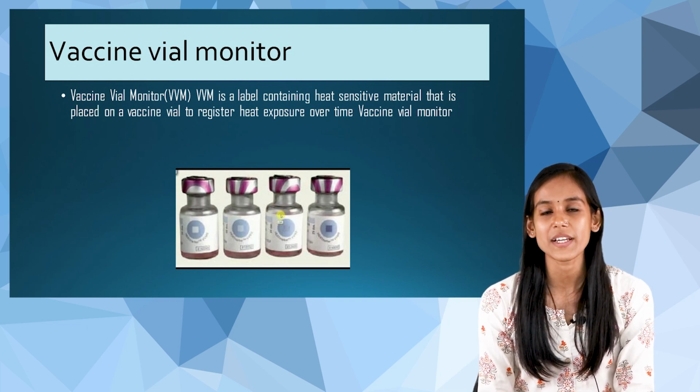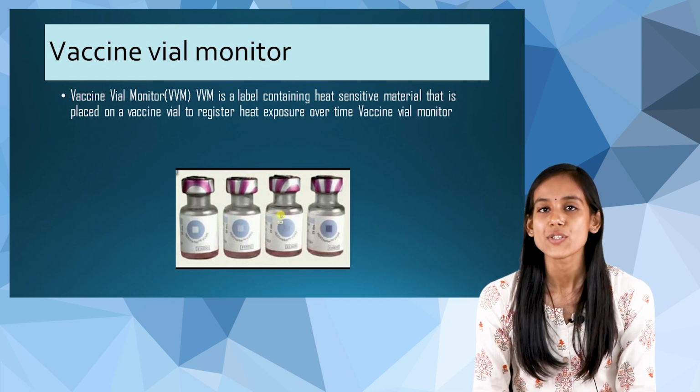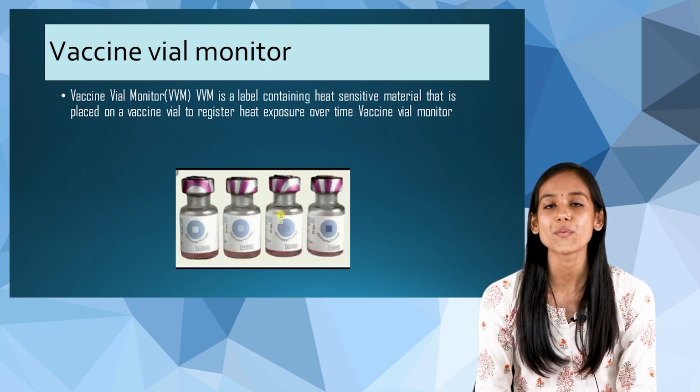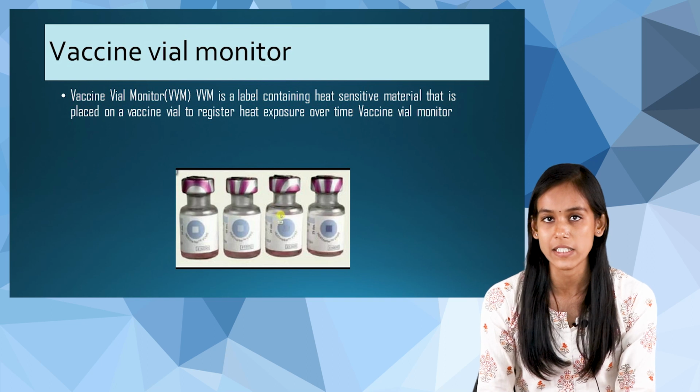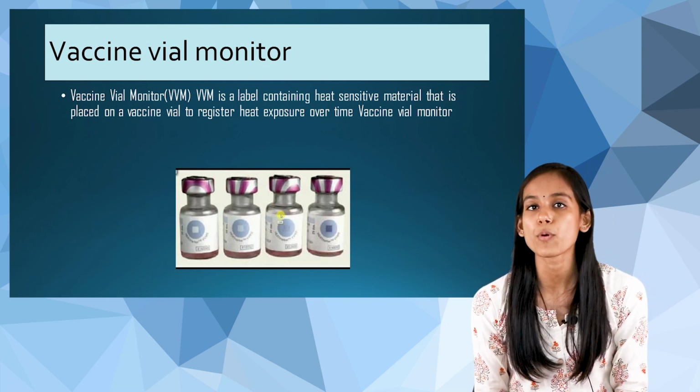It's a label which contains heat sensitive material, so that it can register the heat exposure over time. This does not give a complete idea about the efficiency of the vaccine, but definitely it gives some sort of understanding about the potency of the vaccine. So this is what the vaccine vial monitor is.